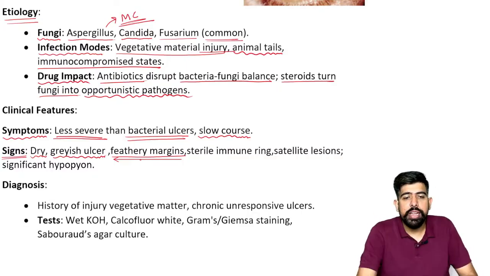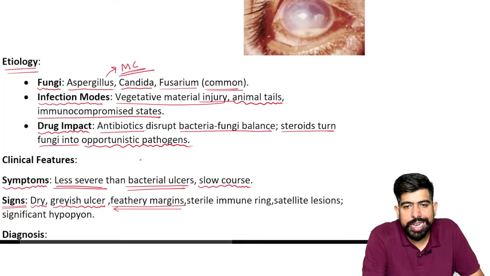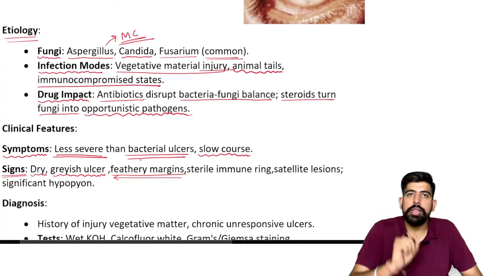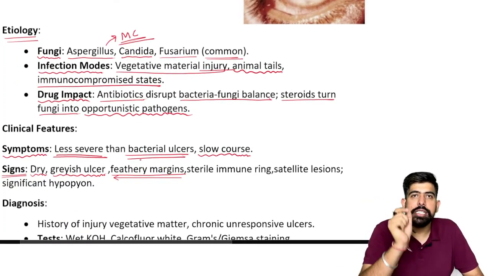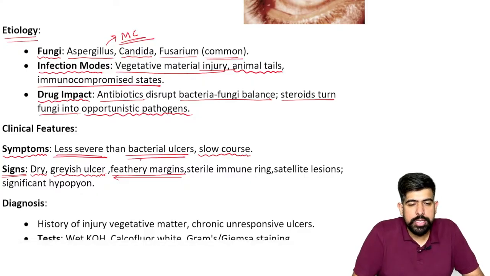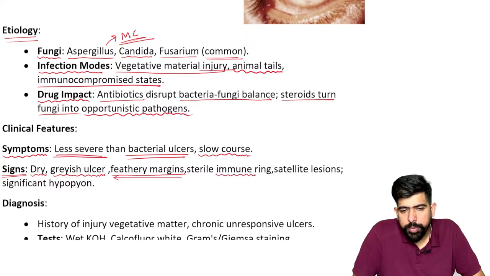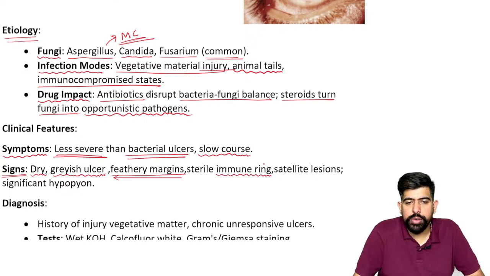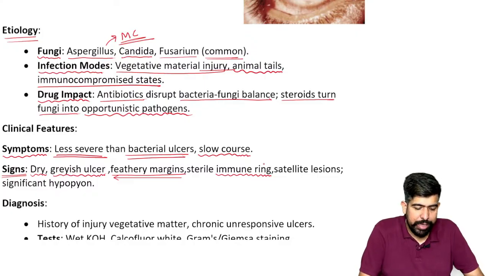So we cannot mark the margins to say that this area is where the ulcer is growing. Also, a sterile immune ring will be seen over there, right? The sterile immune ring will be seen.